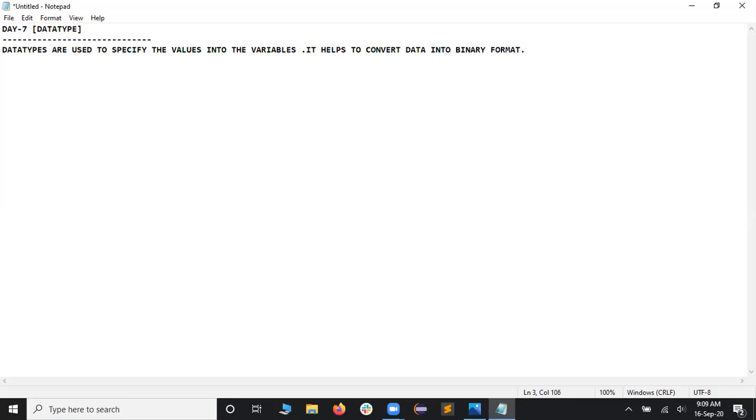So is that clear for you guys? What do you mean by data types? Data types are used to specify the values into the variables. It helps to convert the data into binary format, which you already understood from the diagram. That is how you specify the values for the variables.